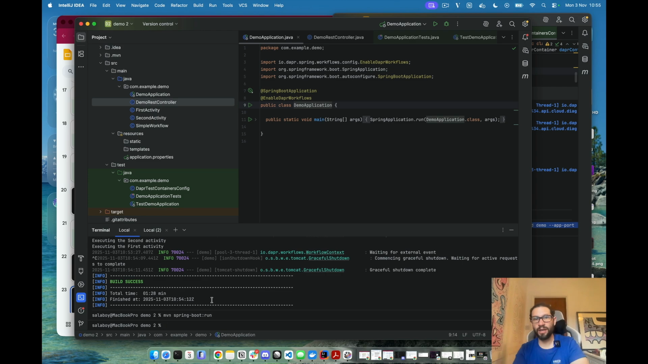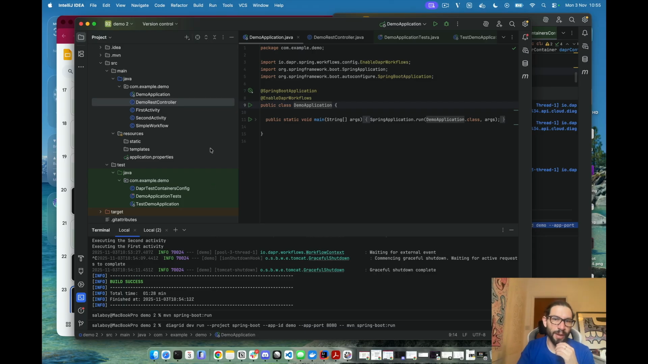Now, if you want to run against Catalyst Managed Service, what you do is the following. You download the Diagrid CLI and then just run a command like this. In this case, saying that I have a project that is called Spring Boot, I have an application that's called Demo, and I want to start my application.